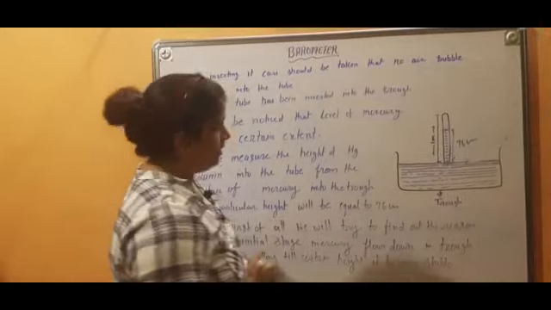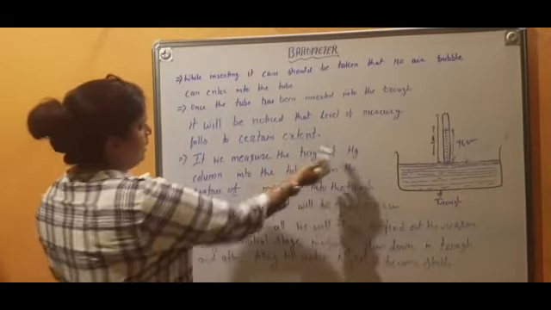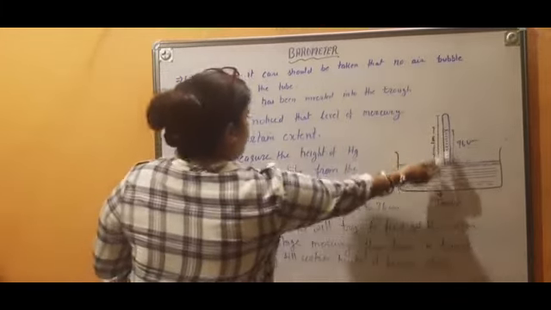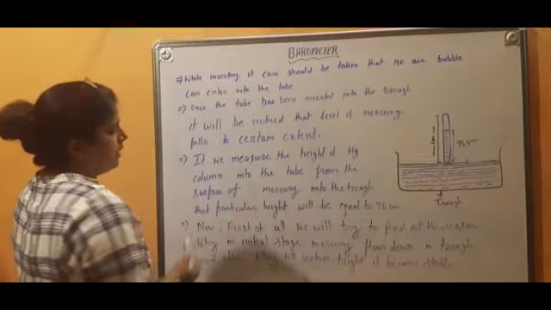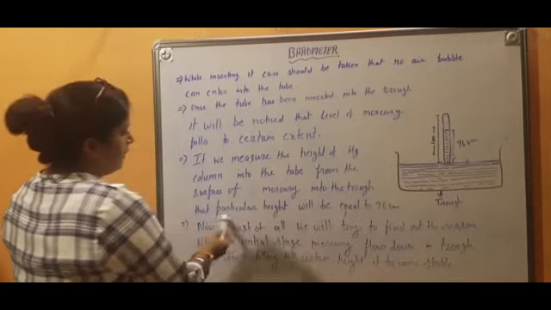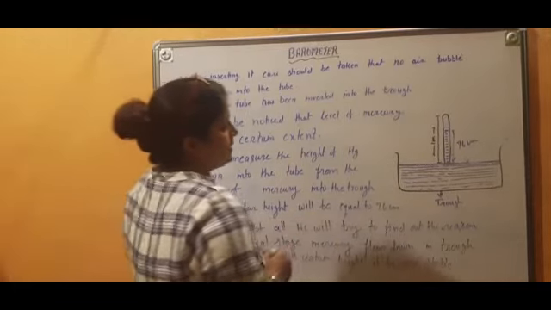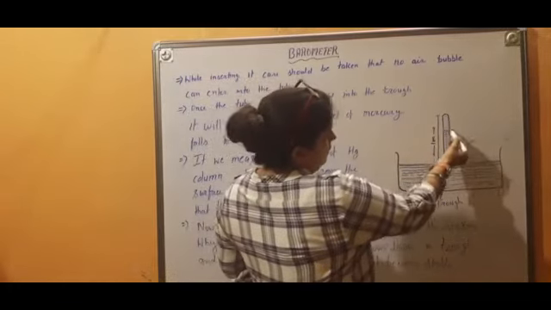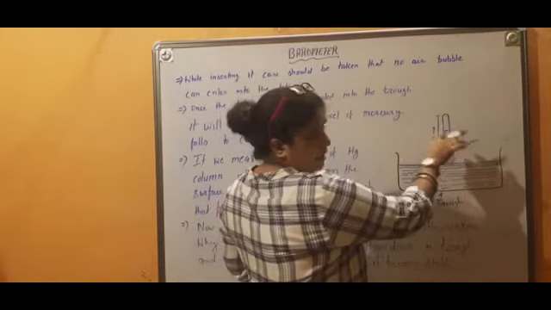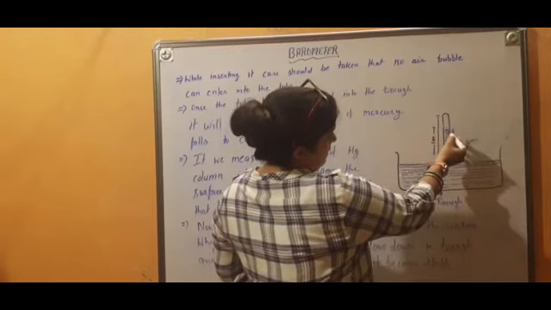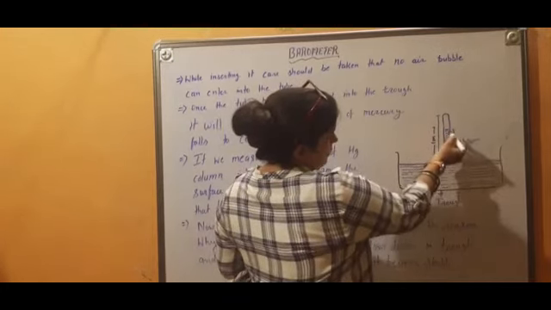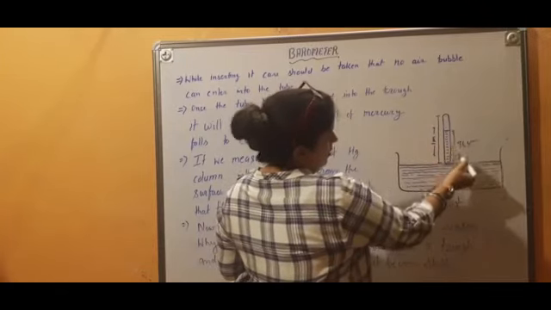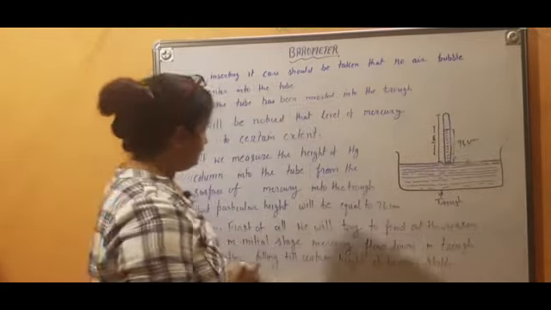The same thing I have written here: if we measure the height of the Hg column, that is the mercury column, in the tube from the surface of mercury, that particular height will be equal to 76 centimeter. What I have written here? I have written that when the mercury level becomes stationary, stable, then we will measure the height of this liquid level, that is the mercury level, from this surface up to this one. This is about 76 centimeter.